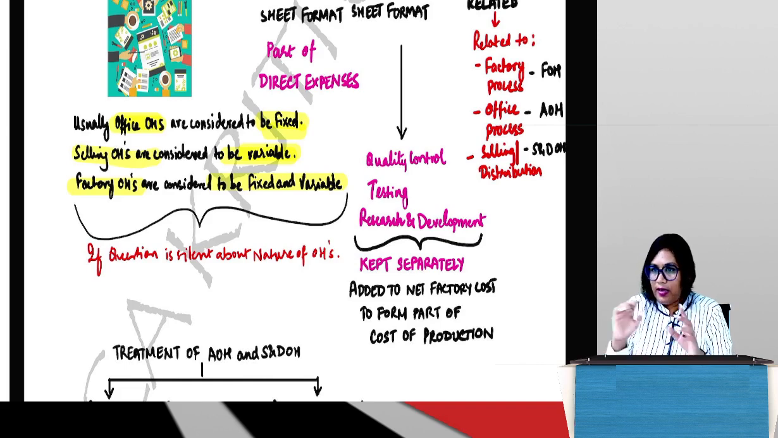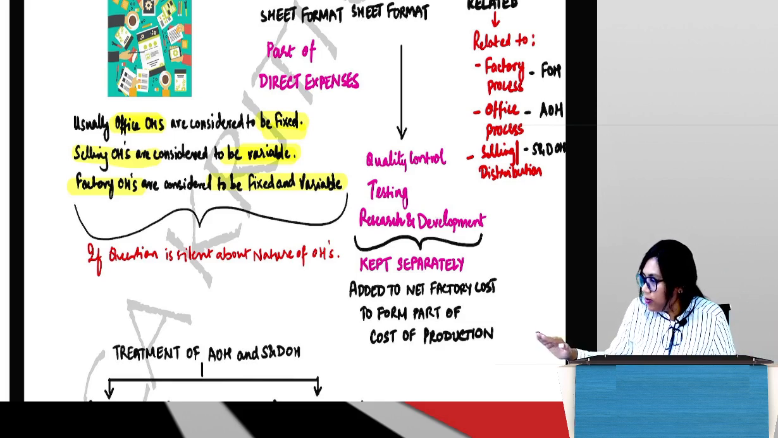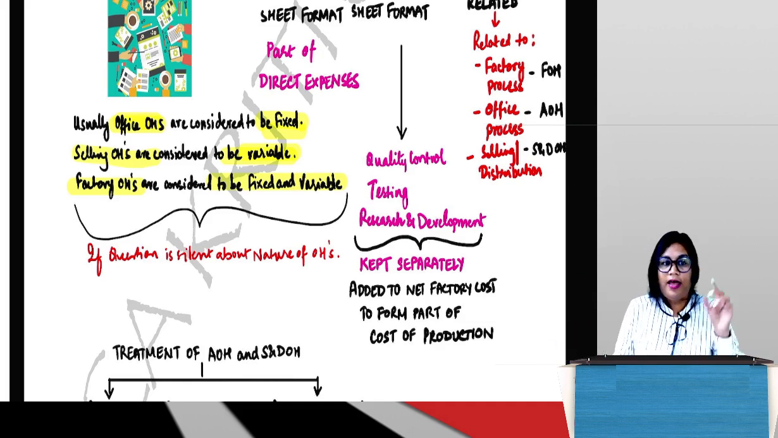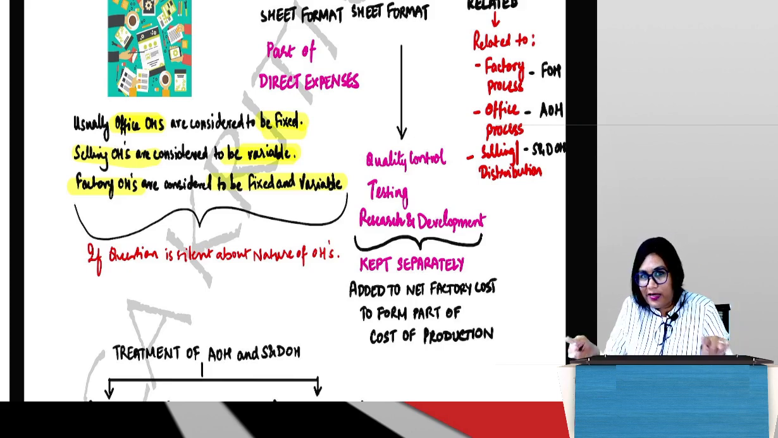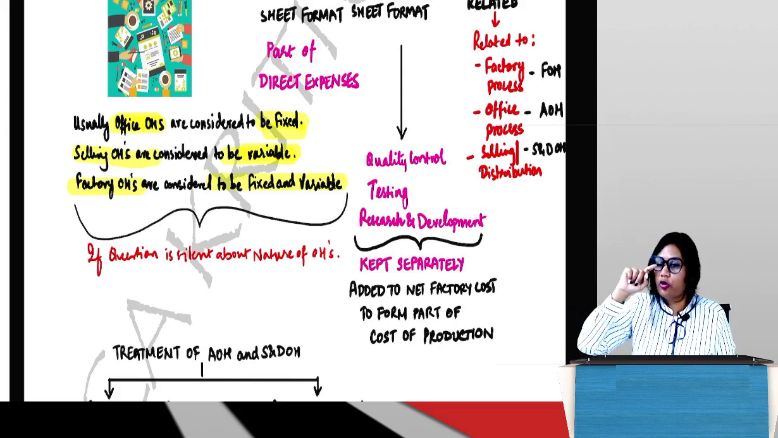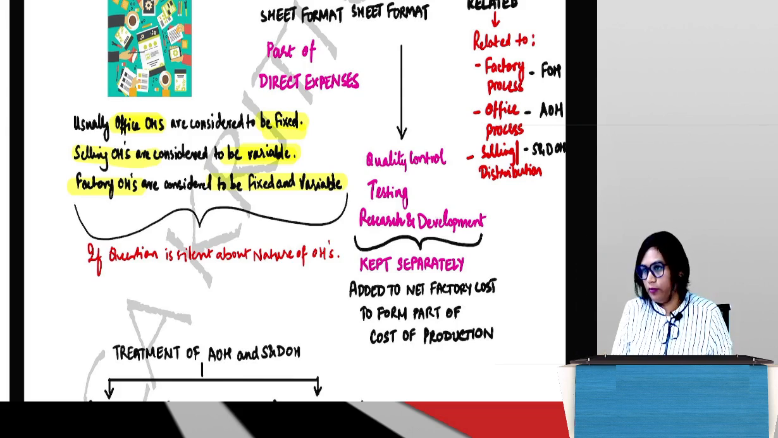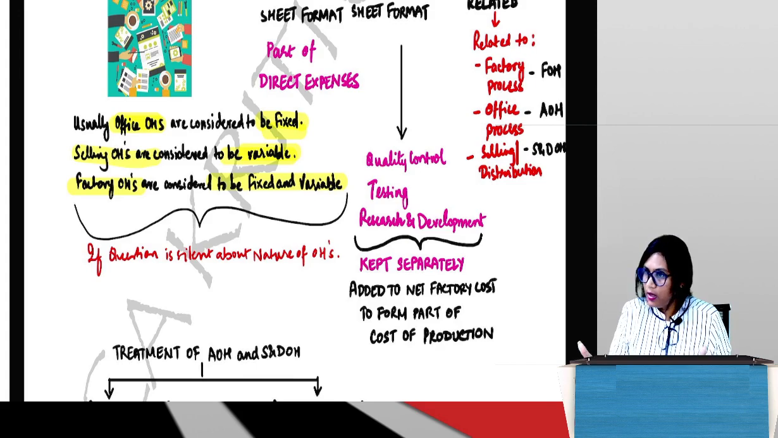But in the exam, if the question is silent, then we cannot make our own assumptions. So we'll take everything to be fixed as far as office is concerned, everything to be variable as far as selling and distribution is concerned, and factory will be both. And if it is semi-variable, what do we do? We split, which means in the problem there will be some additional information given to you to split that cost. Now how to split, we don't know yet. I told you we'll study it when we come to the factory overheads chapter. For now you just know that if any semi-variable cost is given to you, it has to be split. Guys, is it okay? Everybody?